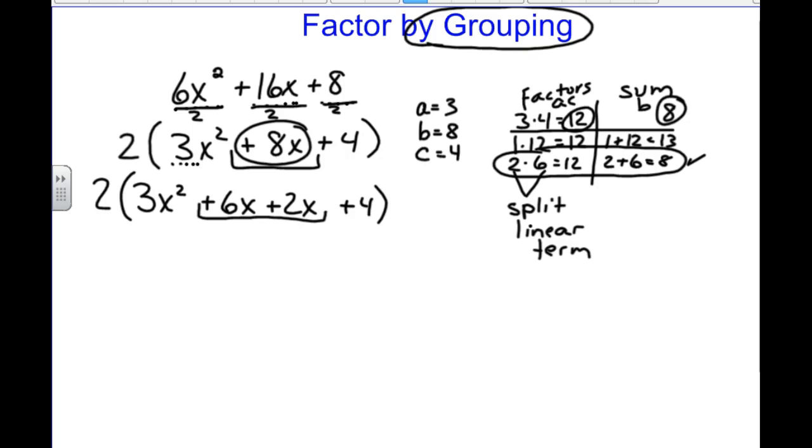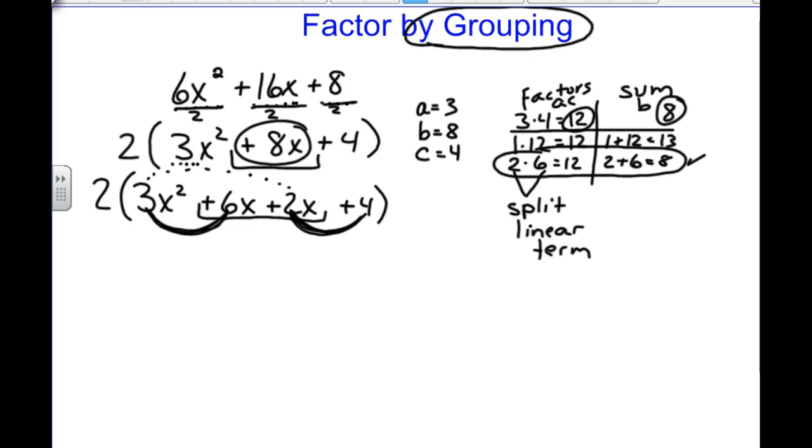Now you may ask why I put the 6x first and the 2x second. And it's because of what I know is coming in the next step. Look for a relationship between these numbers. There's a nice relationship between the 3 and 6, and a nice relationship between the 2 and 4. Now, there is a relationship between the 6 and the 4, but there's no relationship between this 2 and this 3, and that's why you wouldn't group the 2 and the 3 together.